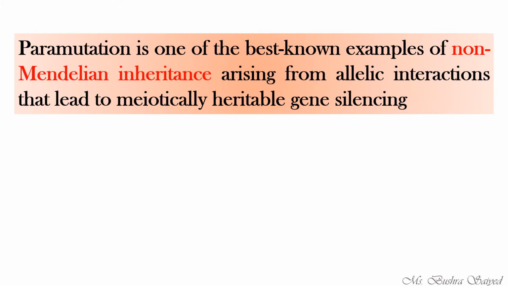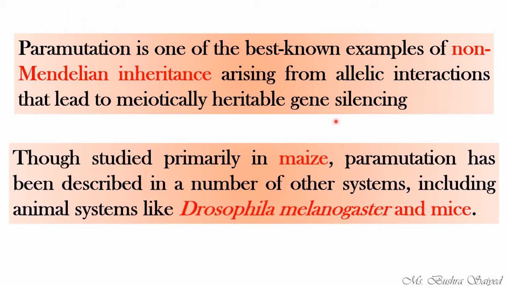One more definition of paramutation, it is the best known example of non-Mendelian genetics. Definitely it does not follow the allelic pattern of Mendel, so it is a non-Mendelian inheritance arising from allelic interaction that leads to meiotically inheritable gene silencing. Gene silencing is when one allele will not be able to express the other allele, where one of the genes will be silenced and will not be able to express its protein. That is gene silencing. So paramutation in a way also leads to gene silencing.